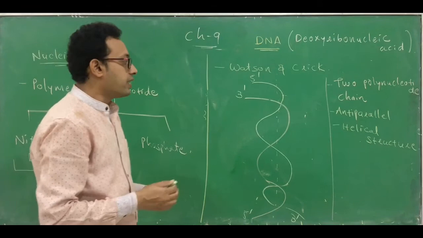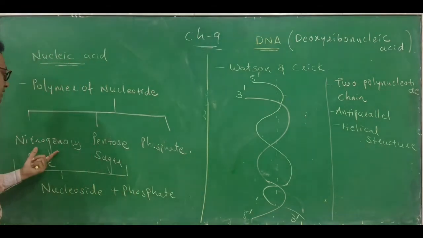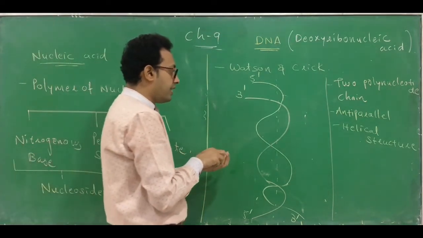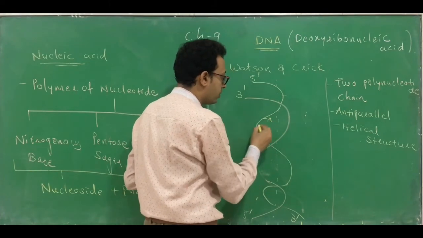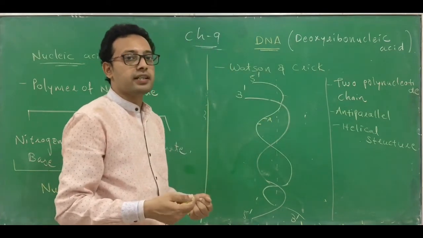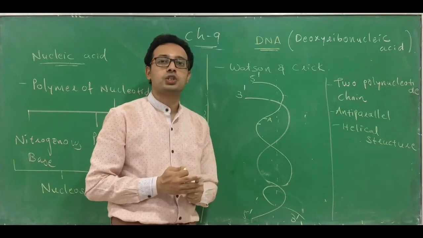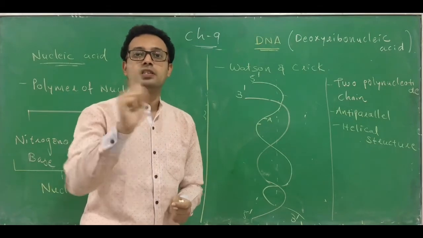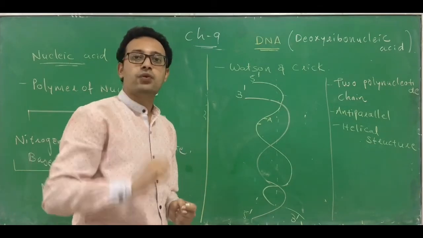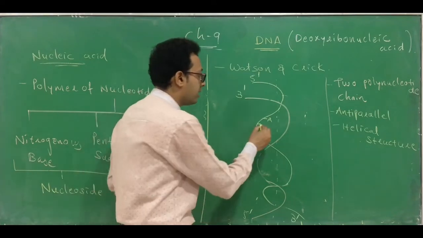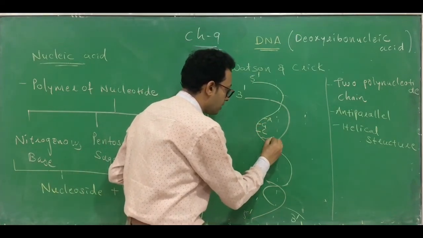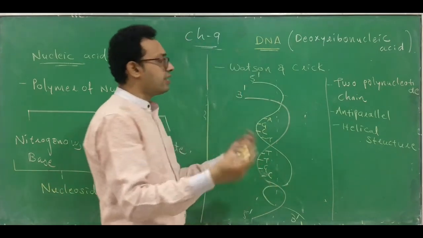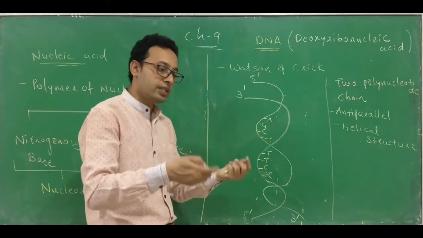Now, what it contains, you know that it contains nitrogenous bases. The sugar and phosphate are present outside. So assume that these are the nitrogenous bases. You know which nitrogenous bases are present in DNA. Purine and pyrimidine, both you can find in the structure of DNA: A, G, C and T. Uracil is not present in the structure of DNA. So we will only discuss these four bases that you can find in the structure of DNA. A, G, C, T, T, T, G, C. Such kind of arrangement you can see.